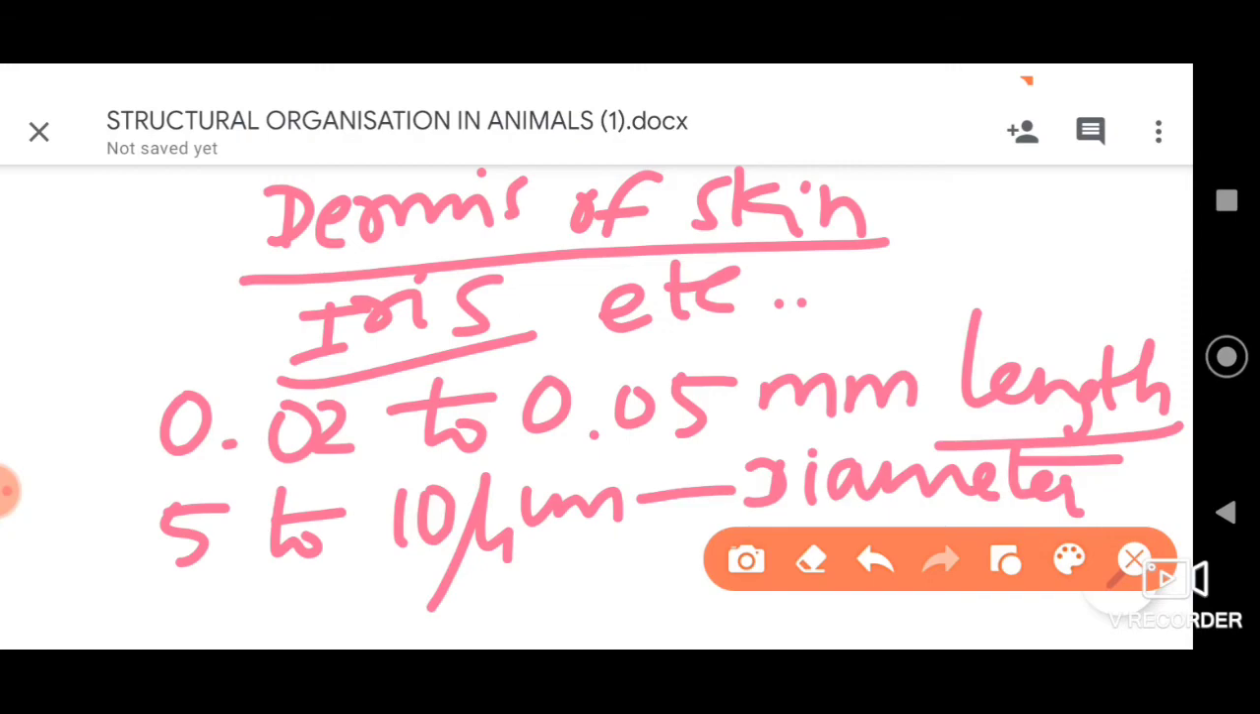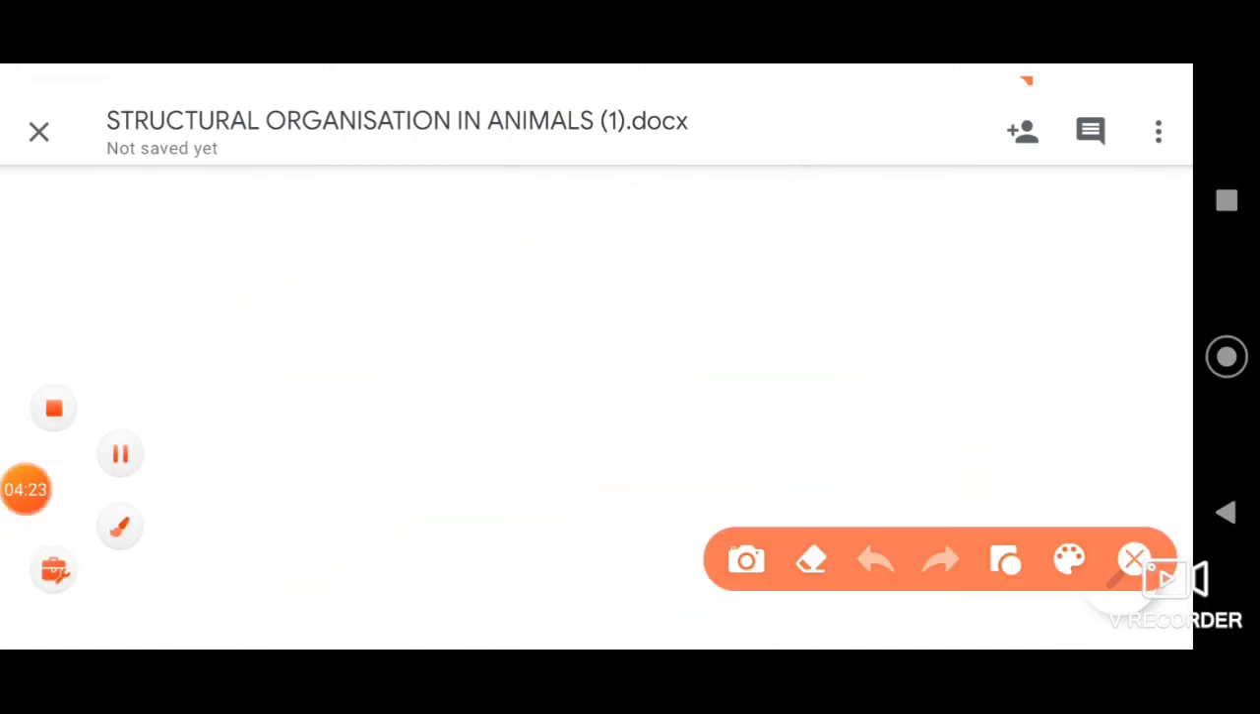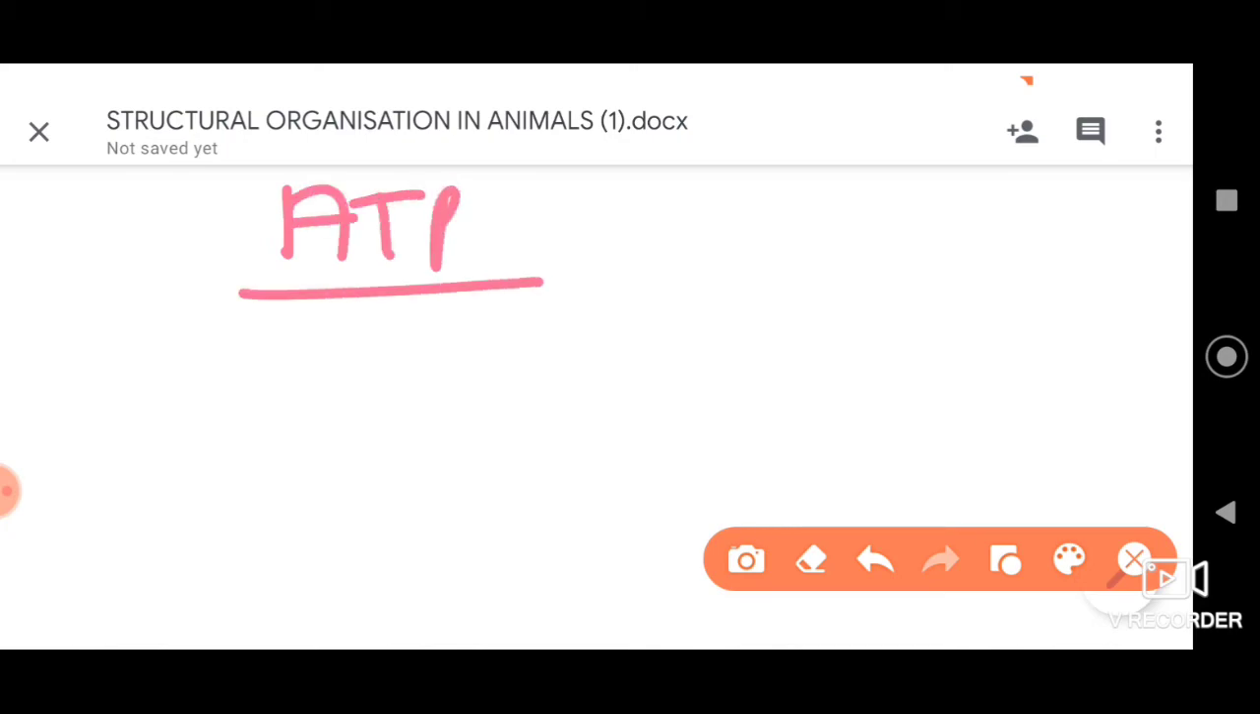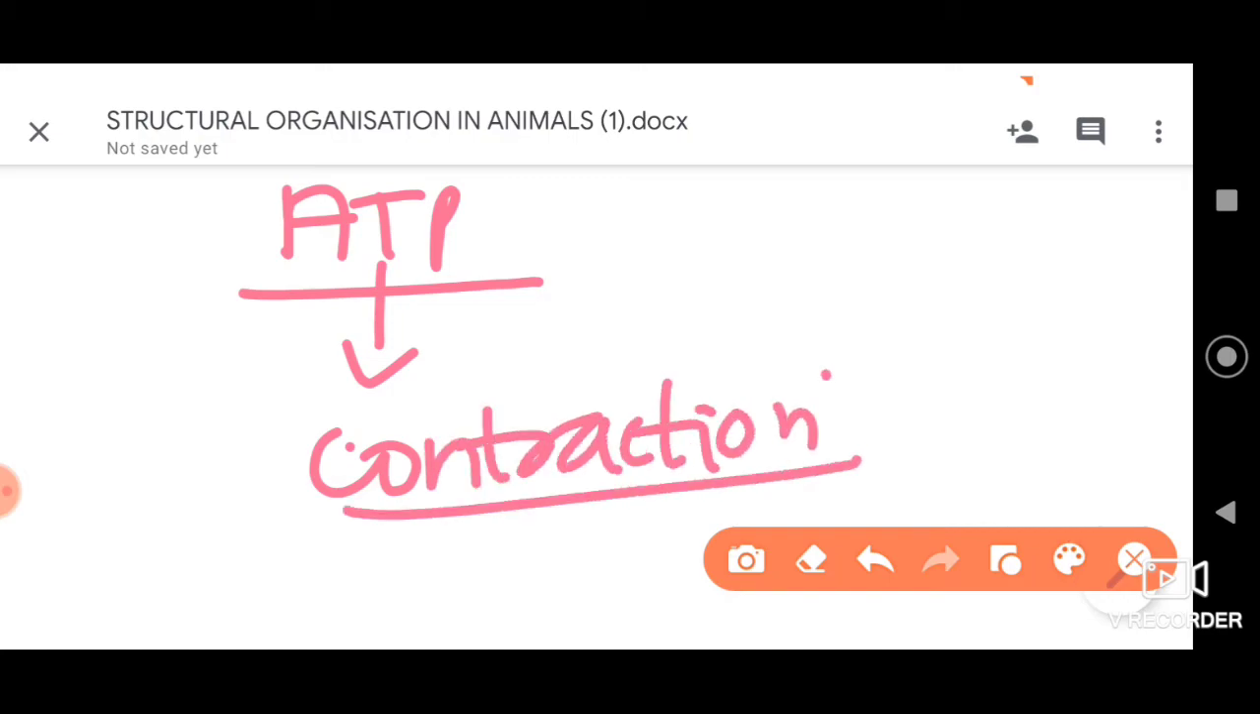Furthermore, here also we call the plasma membrane the sarcolemma and the cytoplasm the sarcoplasm. They also have a nucleus, which we have represented at the center, as I have shown in the diagram. They possess ATP through mitochondria, which is important for contraction of these muscles. Remember this point as well.